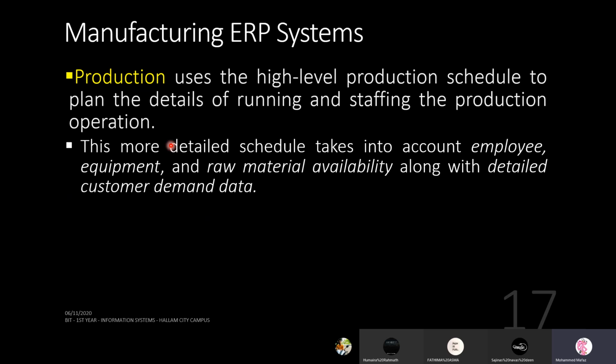Production uses the high-level production schedule to plan the details of running and staffing the production operation. As we took the detailed schedule, it takes into account employee, equipment, raw material availability, along with detailed customer demand data. You take all of these into account and come up with an overall plan and how you're going to manage all this.